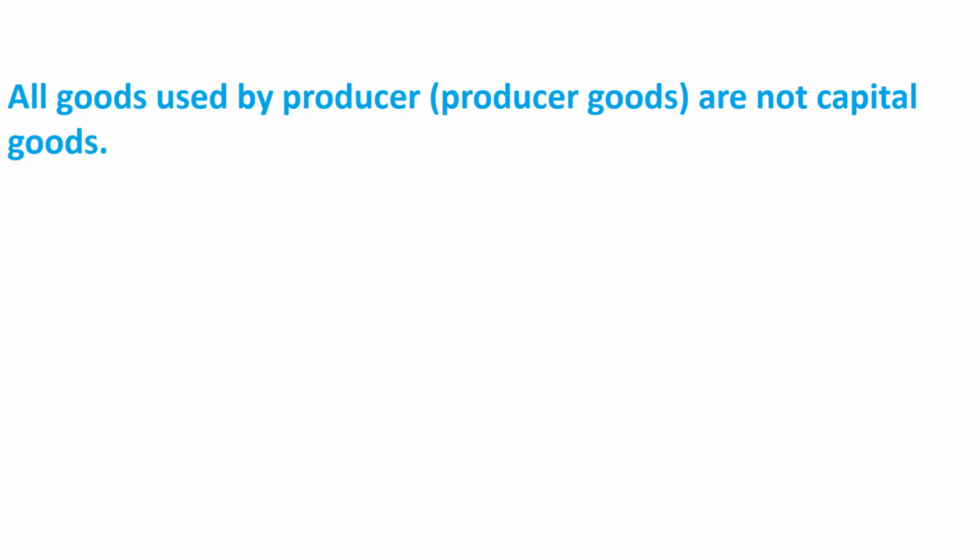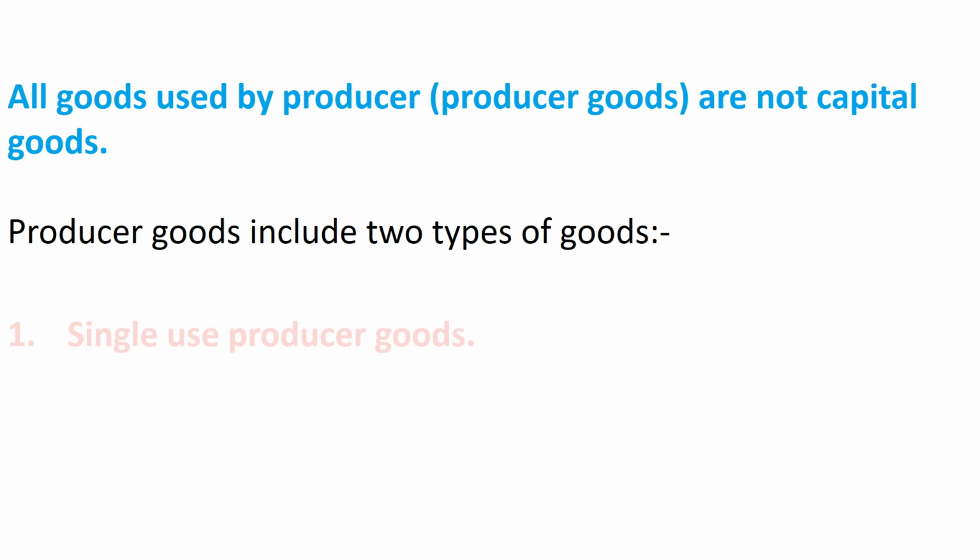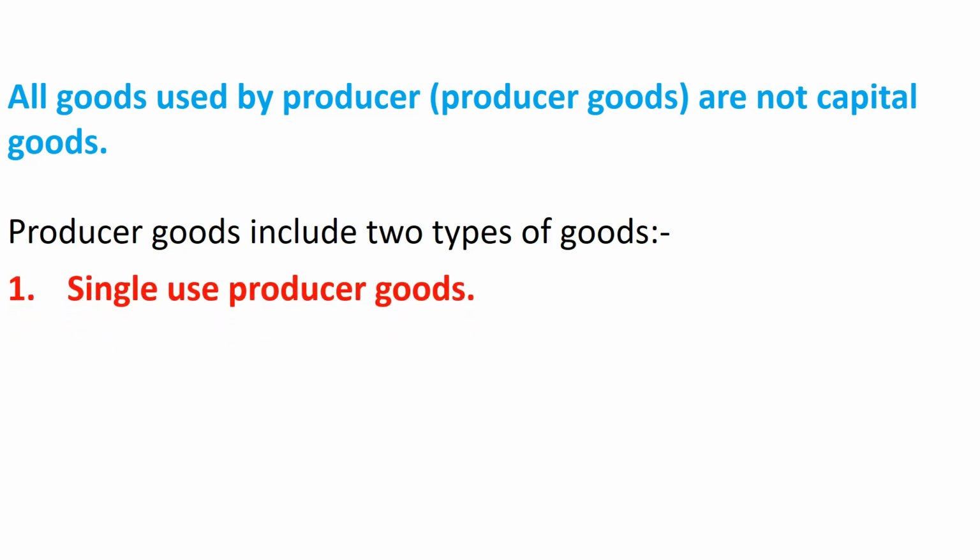Note that all goods used by producer are not capital goods. Producer goods include two types of goods. First is single-use producer goods. It includes raw material like coal, wood, etc. They cannot be repeatedly used.